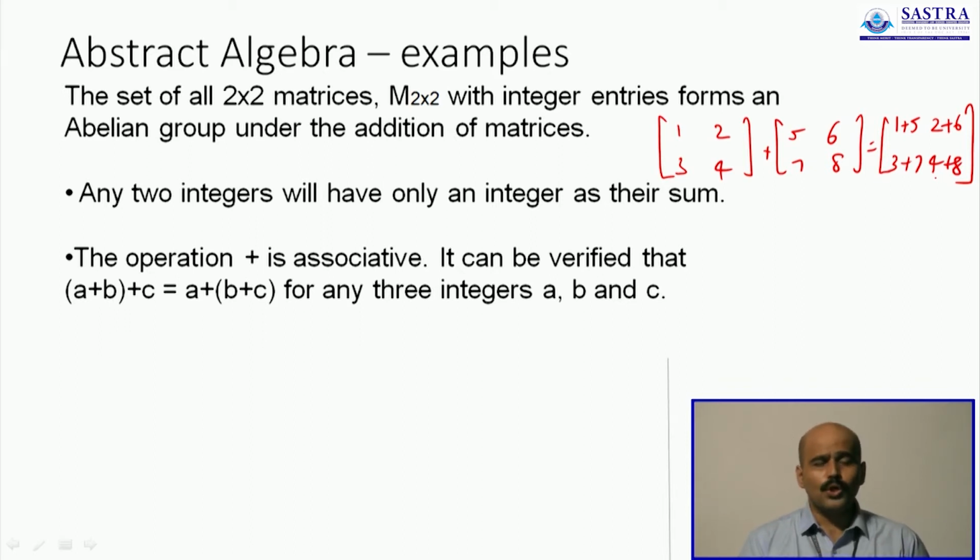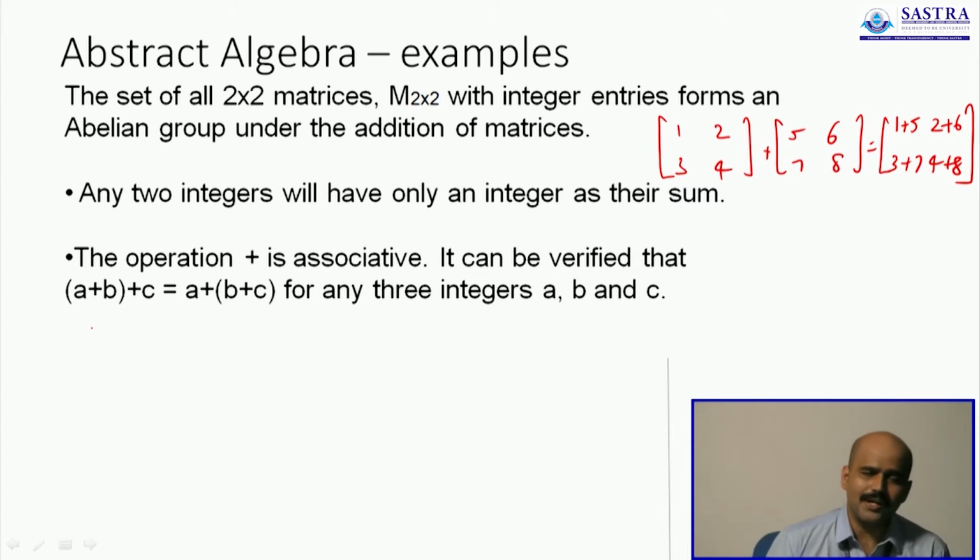And number 2, you can verify for yourselves and see that matrix addition is associative. First of all, addition itself is associative, and since matrix addition involves only element wise addition, it is obvious to see that matrix addition also turns out to be associative.